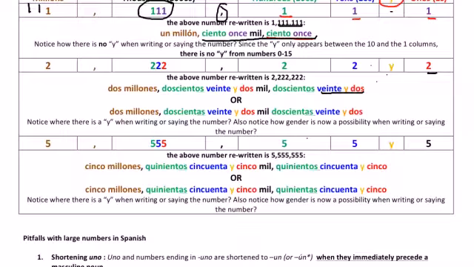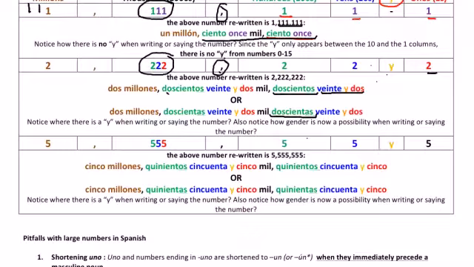And if we add a 2 in the hundreds column, we're going to get either doscientos or doscientas, because the numbers 200 through 900 all carry gender. If we apply the same rules from up above with the 1, this comma right here is going to mark the word mil. So anything that comes before this will be the same as it was before the comma, but then whatever you say when you meet the comma is mil.